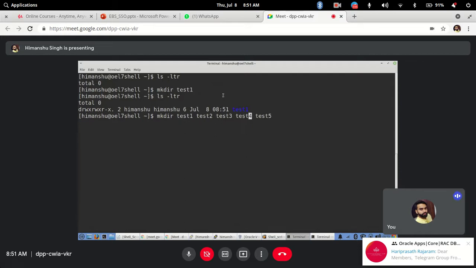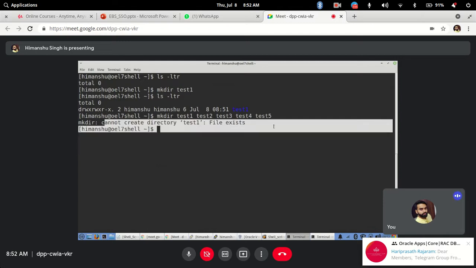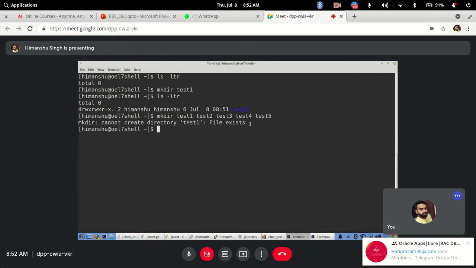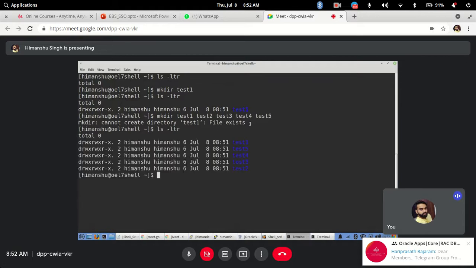As soon as I give a space, it will treat it as a separate directory name. So it will create the test directories, and for test1, which already exists because I already created it, it will give you an error saying that it cannot create that directory because it already exists. Now if you do ls -ltr, you will see 5 directories that got created. Got it?